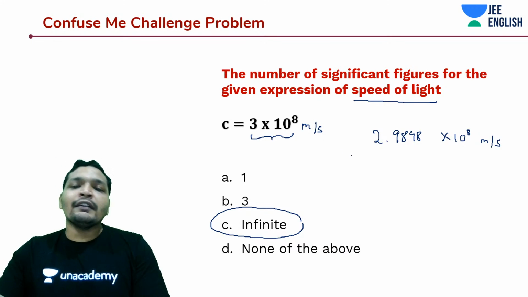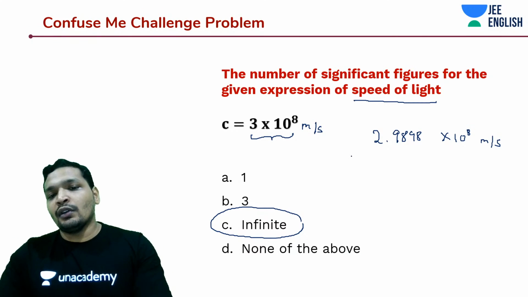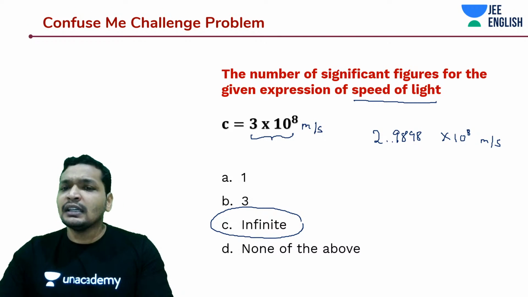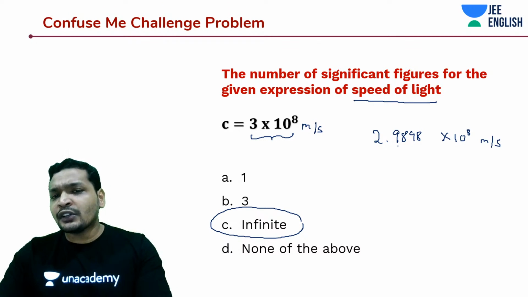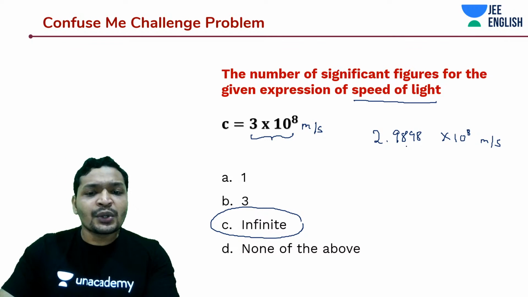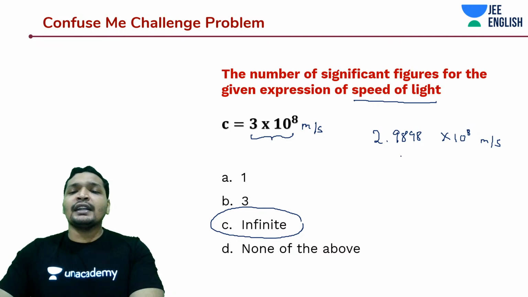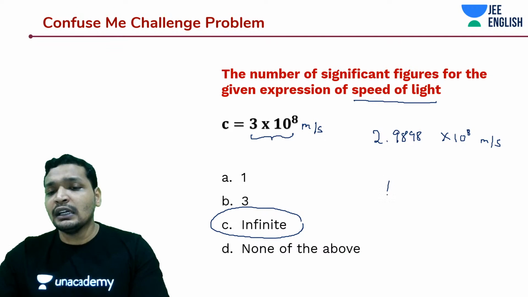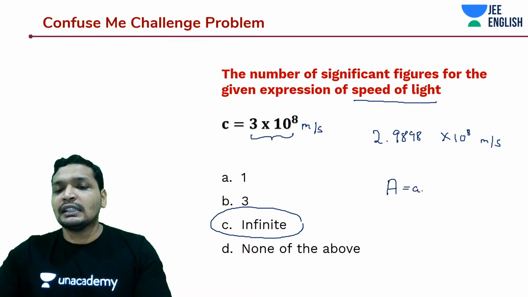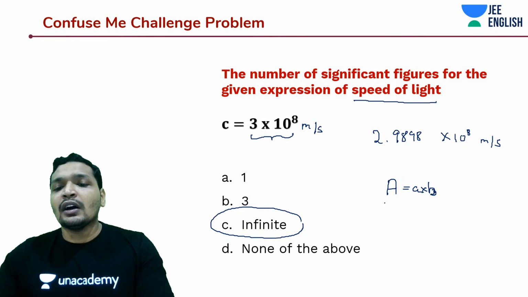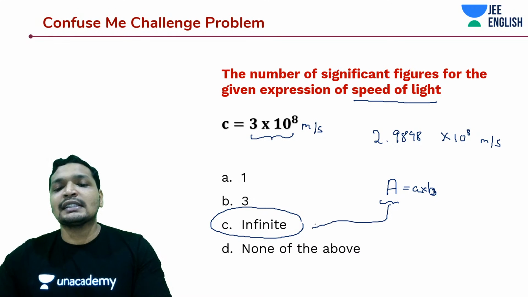Okay, there are infinite such decimals attached to it. So we generally say that anything that you have measured, like the values that come from universal truth, has infinite significant figures. Similarly, area, in that case I said A into B. In that case, area also has infinite significant figures.